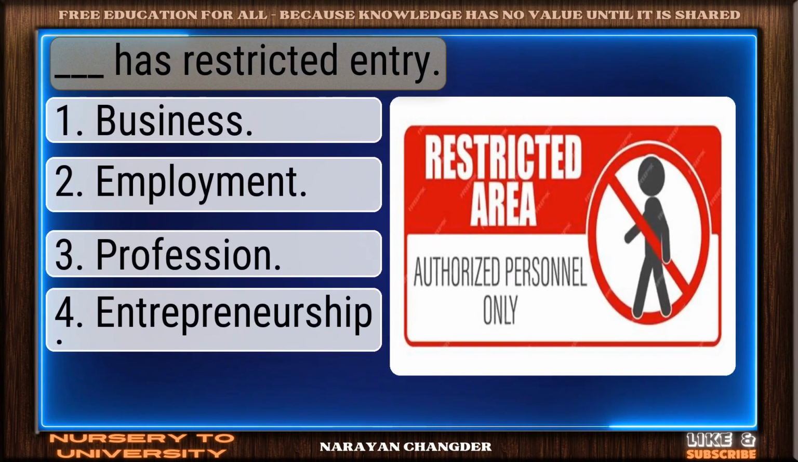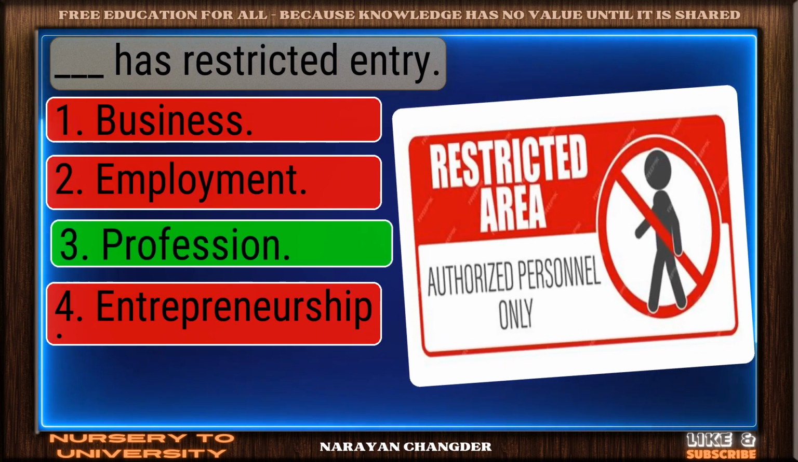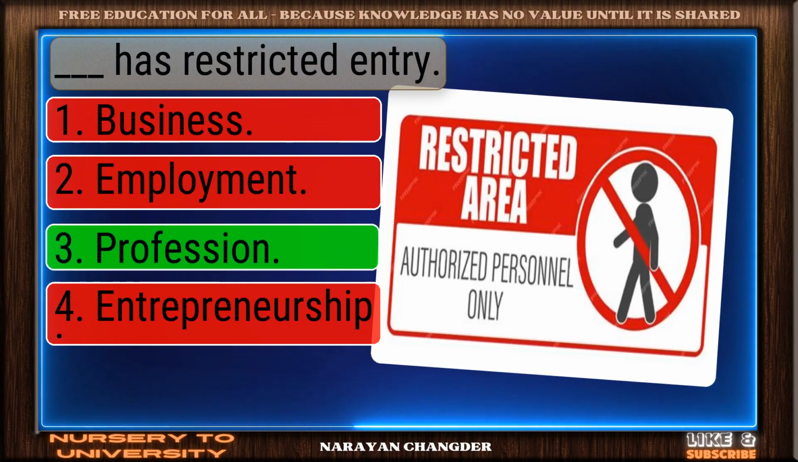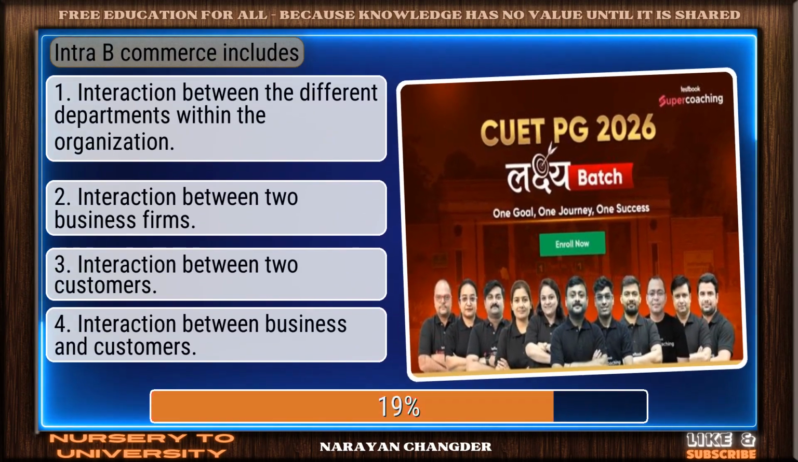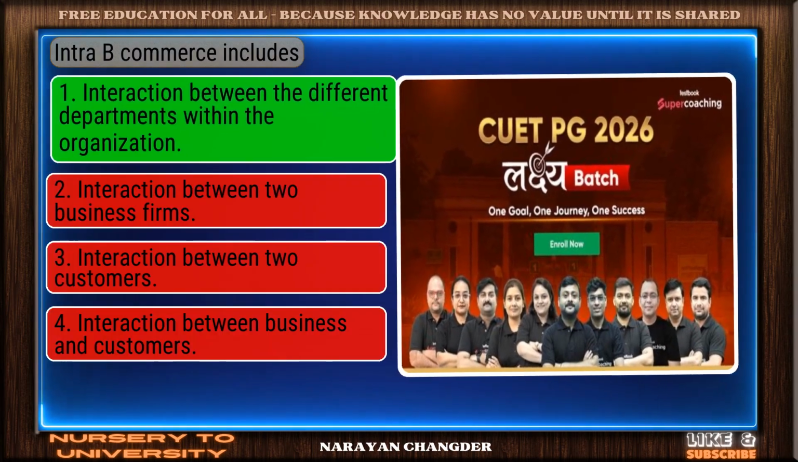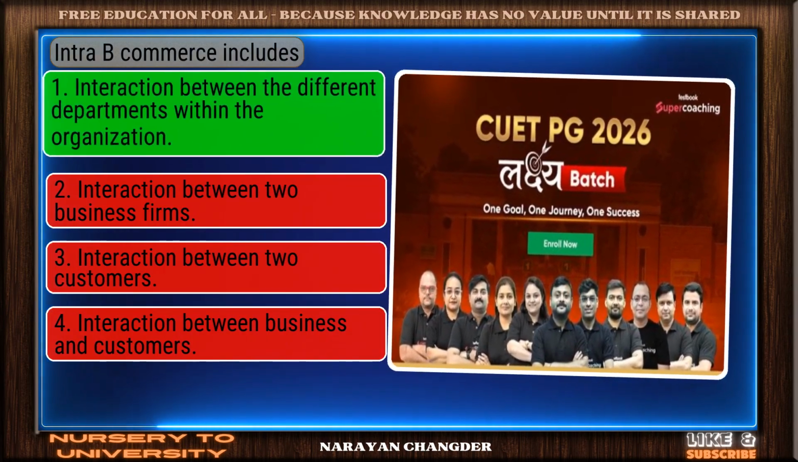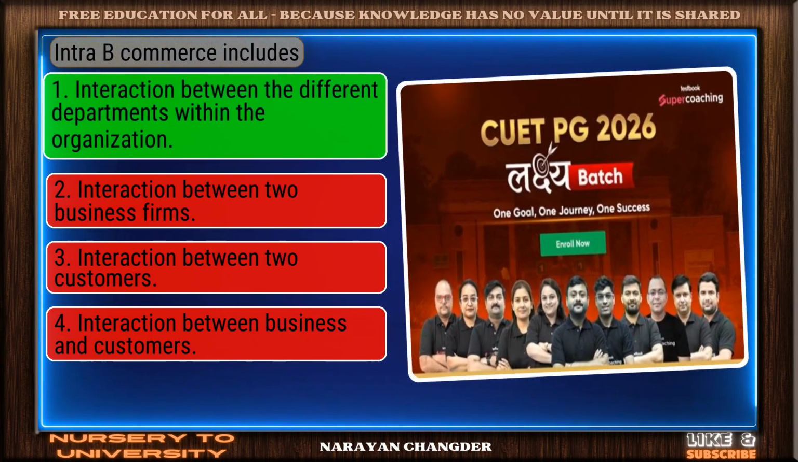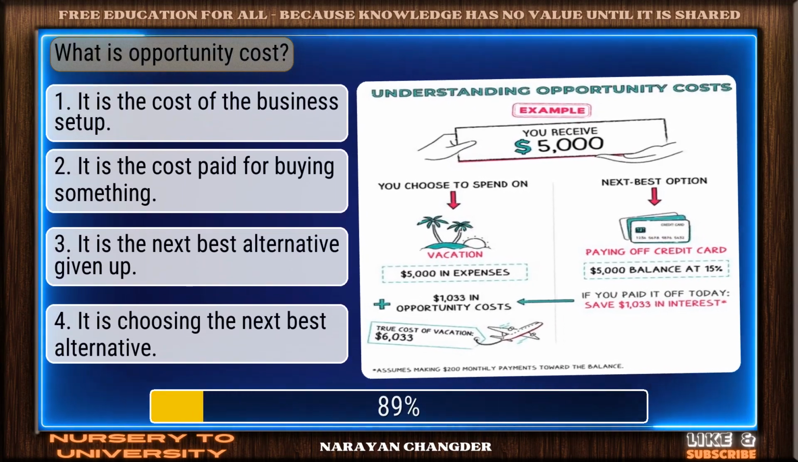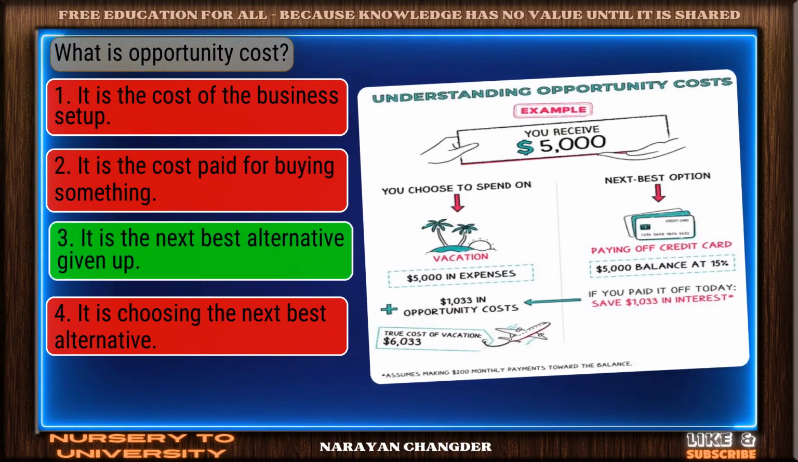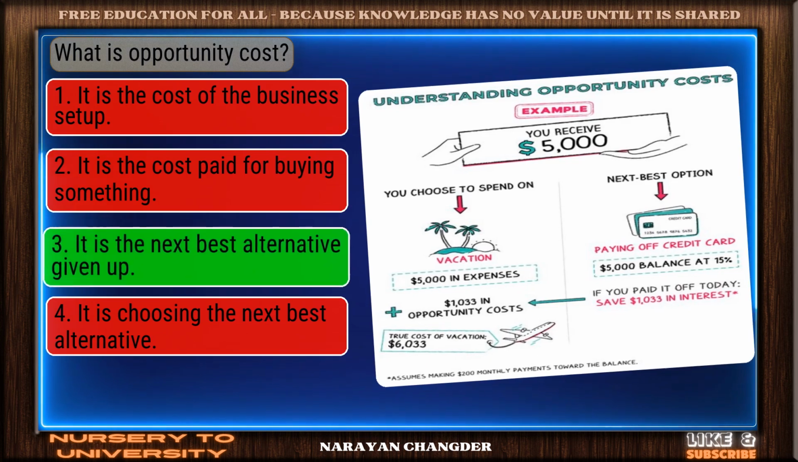Dash has restricted entry. Good job. Your answer, profession, works well here. Intra-B commerce includes. Smart pick. Interaction between the different departments within the organization is the correct choice. What is opportunity cost? Perfect. It is the next best alternative given up is the correct choice.